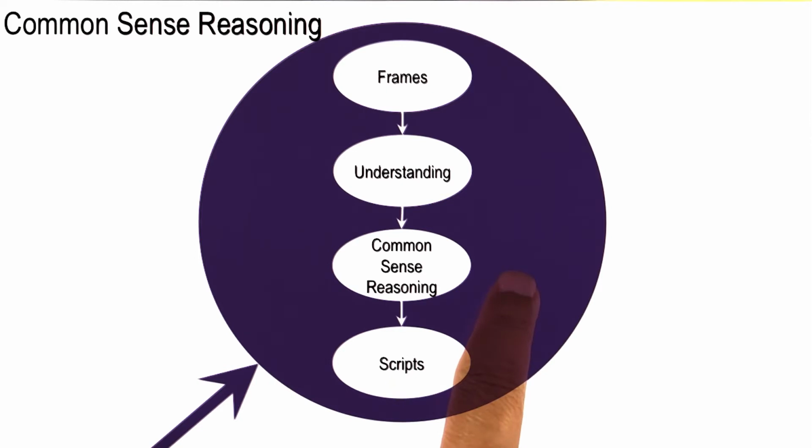Under common sense reasoning, we made everyday intuitive inferences about the world around us. While understanding and common sense reasoning were concerned with sentence level understanding, scripts are more concerned with discourse level understanding. Script is an even larger yet structured knowledge representation than frames. It too allows us to make sense of the world around us, both the physical world and the social world.